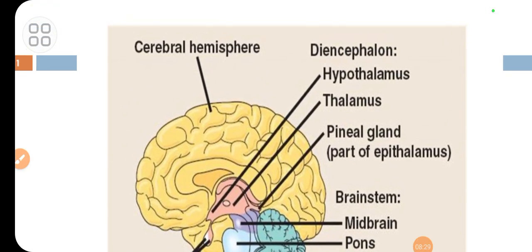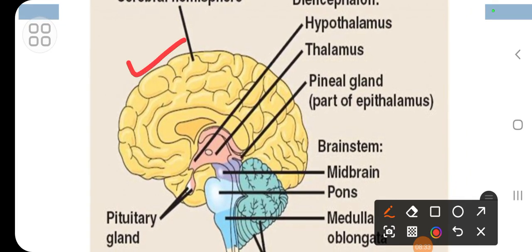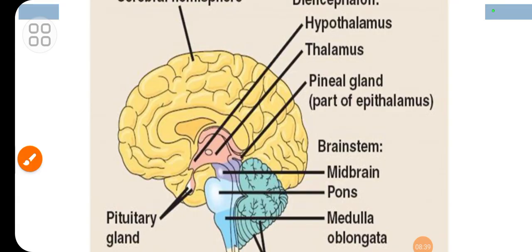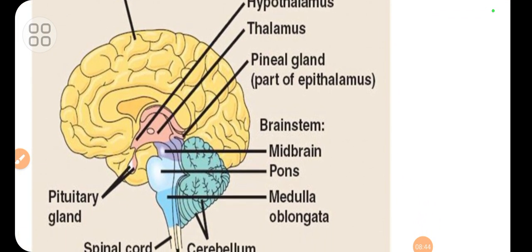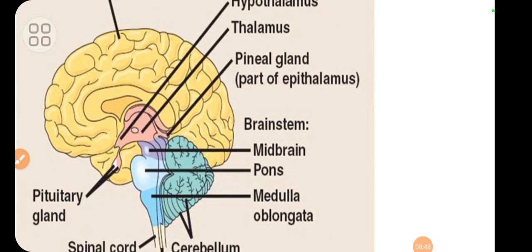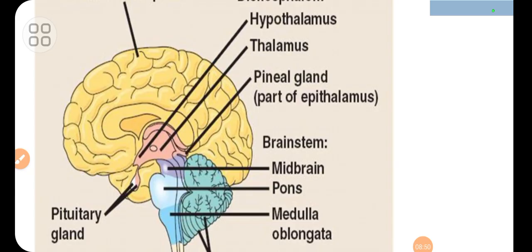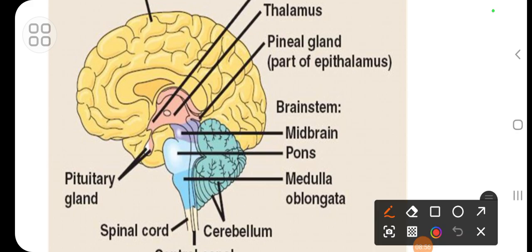So here you can see the cerebral hemisphere. This one is the cerebral hemispheres here. And then you can also see here the diencephalic structures. Below the cerebral hemisphere you can see the hypothalamus. Here you can see the hypothalamus, thalamus, metathalamus, subthalamus.